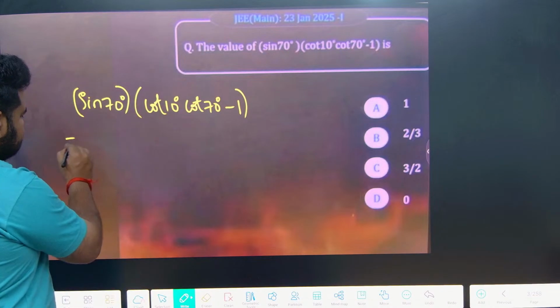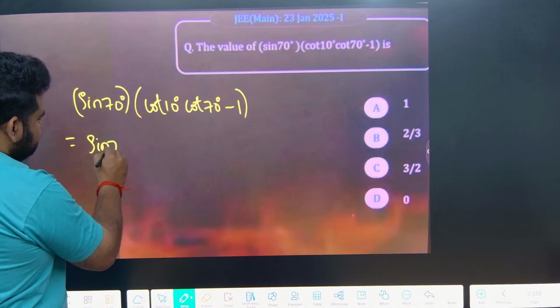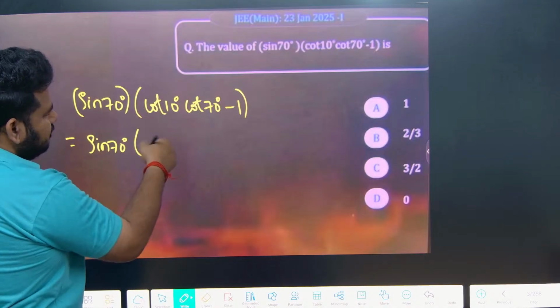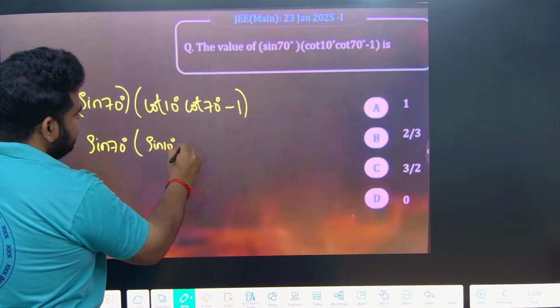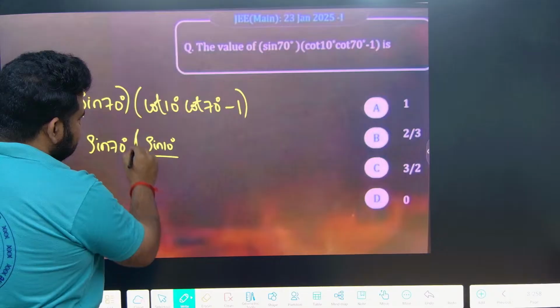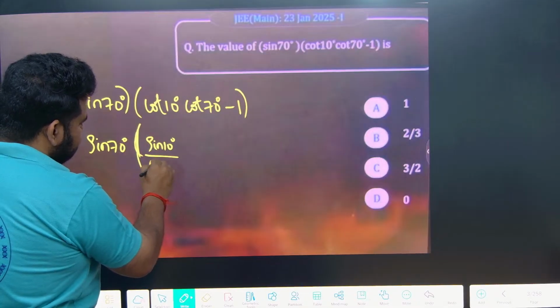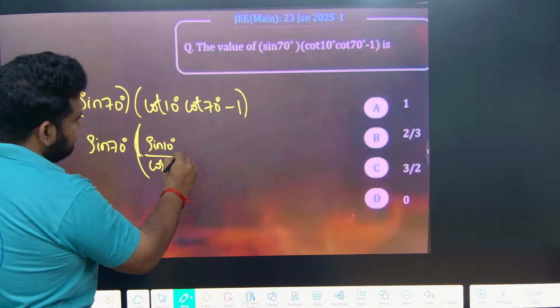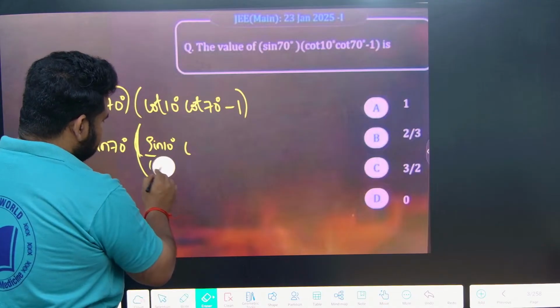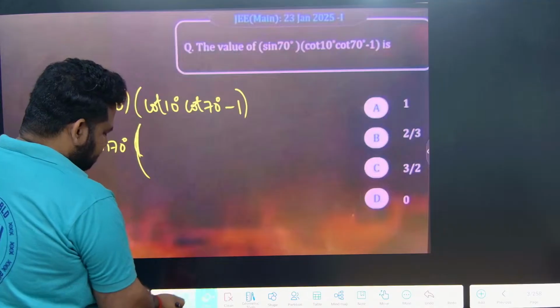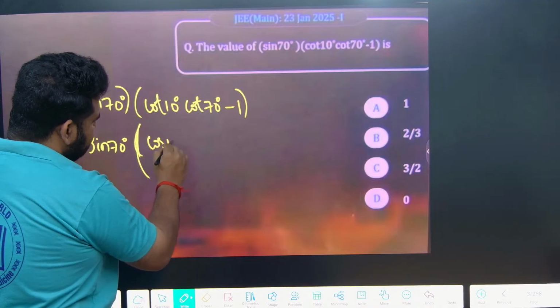Simple. See here, sin 70 keep it as it is. This cot we convert to sin and cos. Cot will be cos by sin. So this will become cos 10 by sin 10.